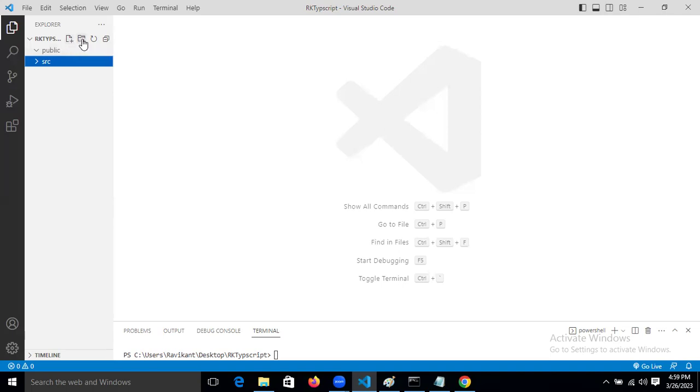Let's create another folder also. I'm creating one called library.